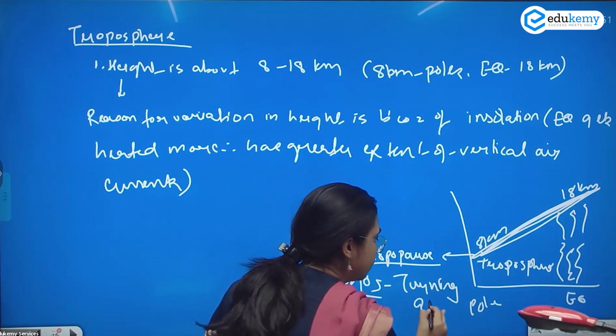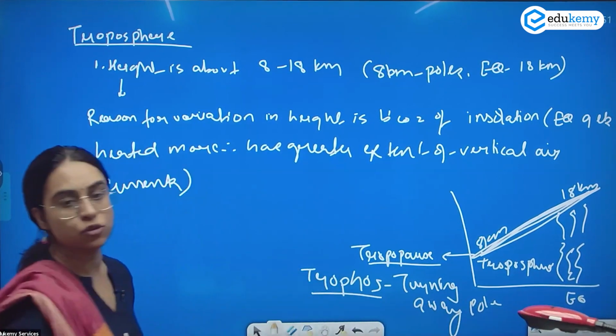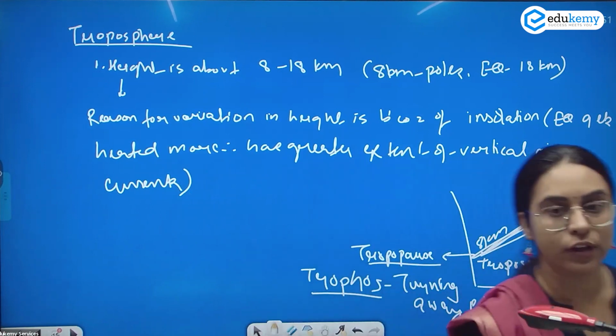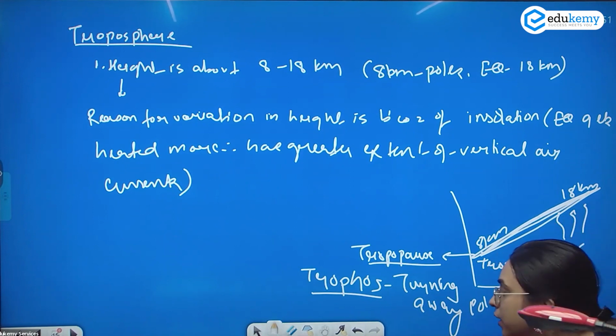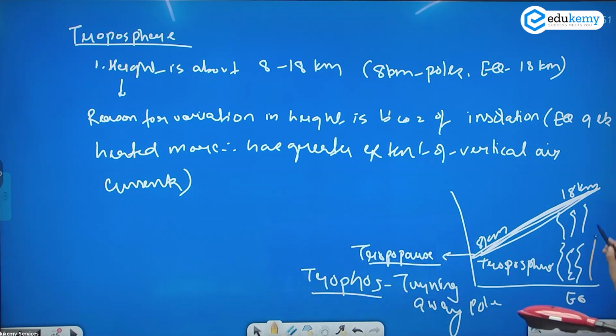So what is happening in the troposphere? The air current is rising. It reaches a layer and then it turns away. This is the air current: it reaches up to the tropopause and then it turns away.